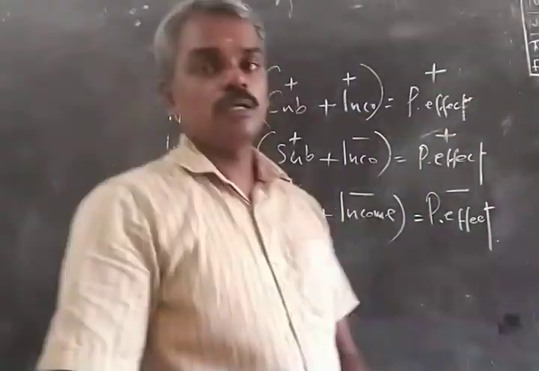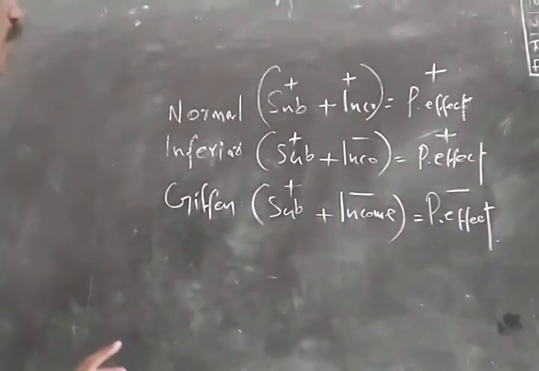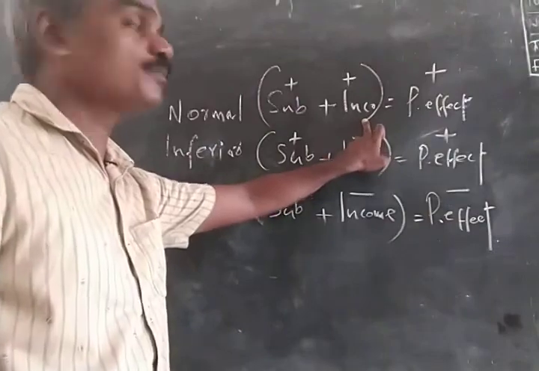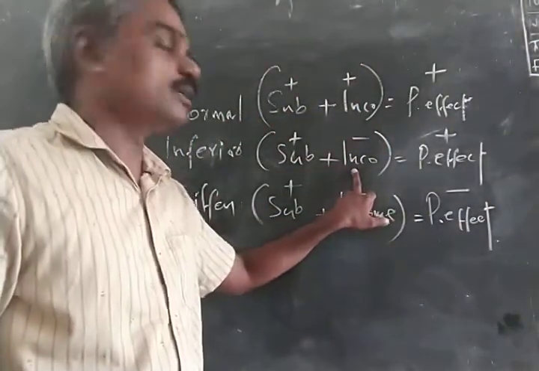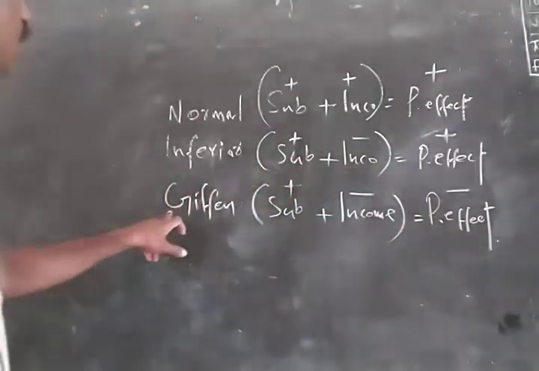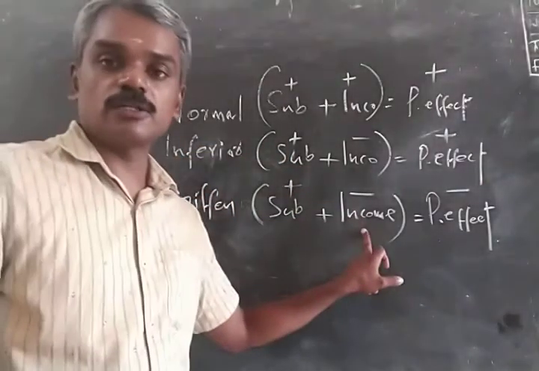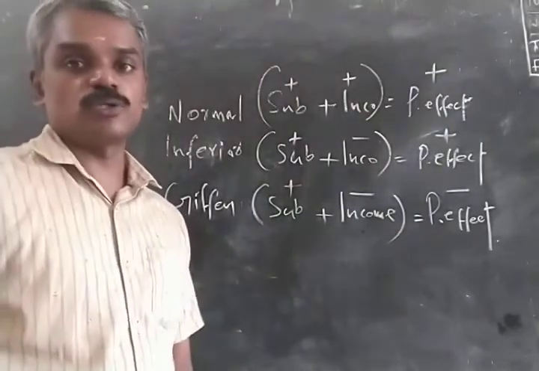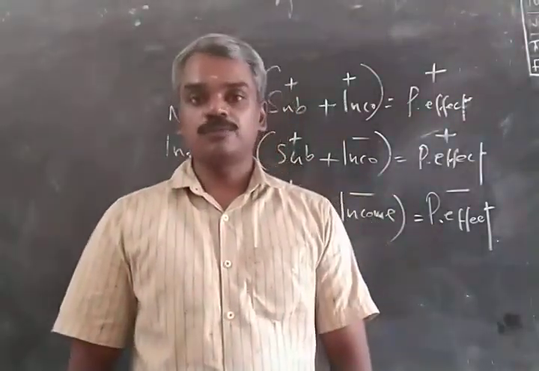Okay, so these three are the categorization of commodities based on their response to change in income. Normal commodities are those whose income effect is positive. Inferior commodities are those whose income effect is negative, but the negative income effect is less than the positive substitution effect. Giffen commodities or Giffen goods are those goods whose income effect is negative and this negative income effect is greater than the positive substitution effect, so that price effect as a whole also becomes negative.